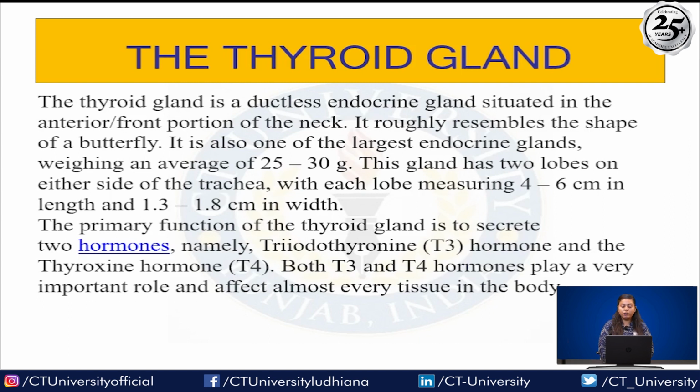It is also one of the largest endocrine glands, weighing about 25 to 30 grams. The gland has two lobes, one on either side of the trachea, with each lobe measuring about 4 to 6 centimeters in length and 1.3 to 1.8 centimeters in width. The primary function of the thyroid gland is to secrete two hormones, namely T3 and T4. Both T3 and T4 hormones play a very important role and affect almost every tissue in the body.